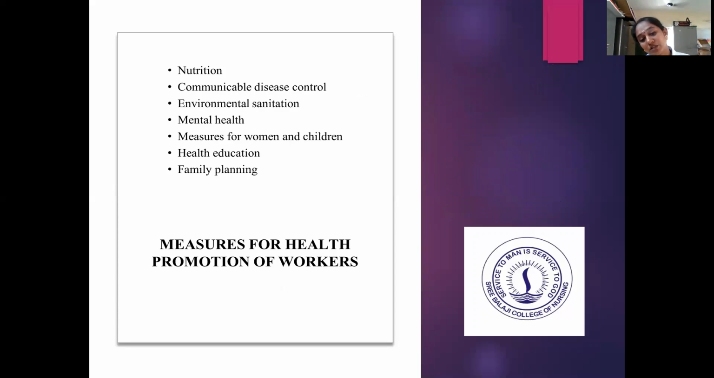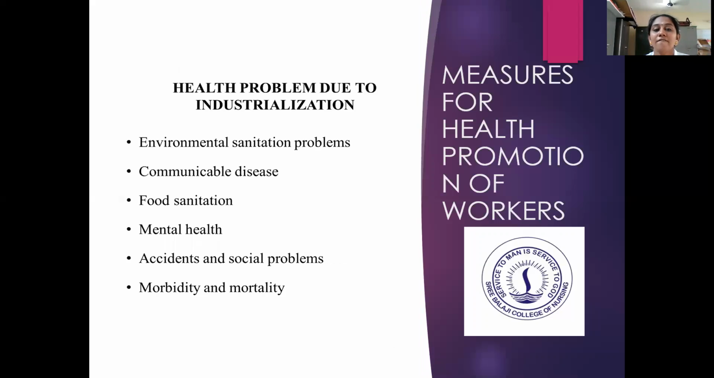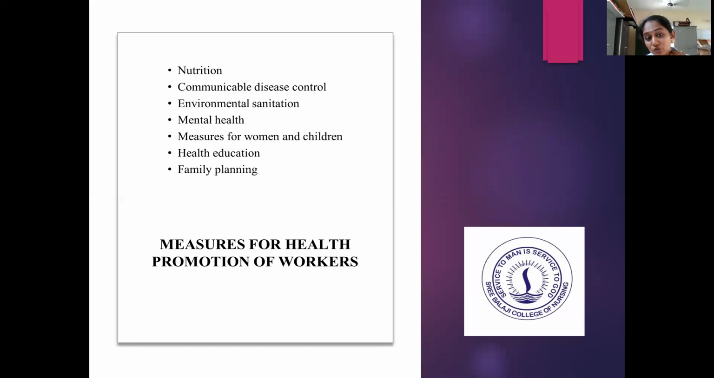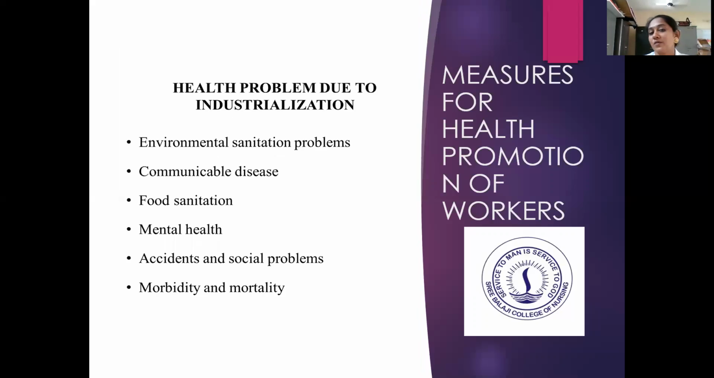And then the other major thing is nutrition. So the measures for health promotion of workers, what do we have to concentrate on? We have to concentrate on nutrition, communicable disease control. We have to concentrate on all these aspects. So on these aspects, we have to take care, and we have to maintain good nutrition and good sanitation. We have to control the communicable diseases. We have to control the morbidity and mortality rate.